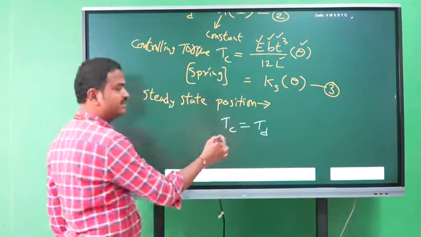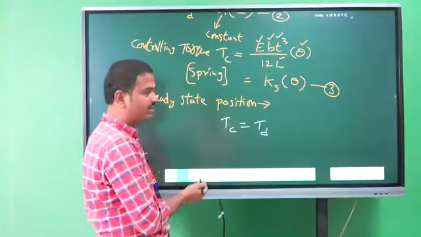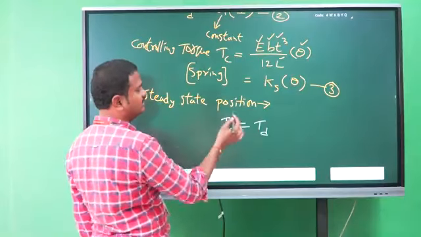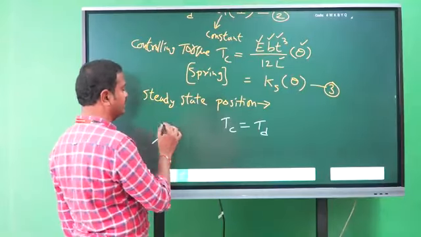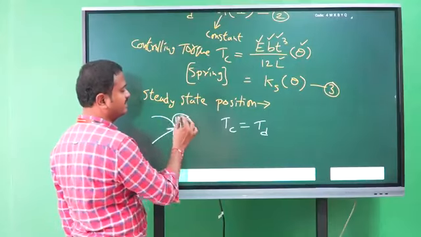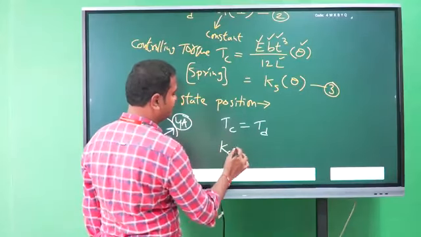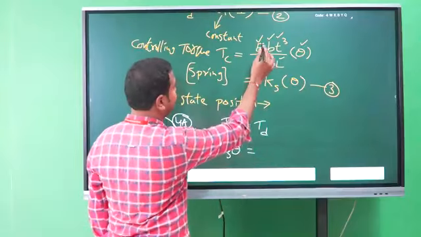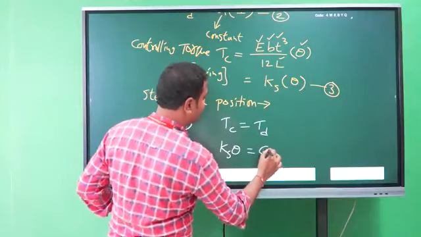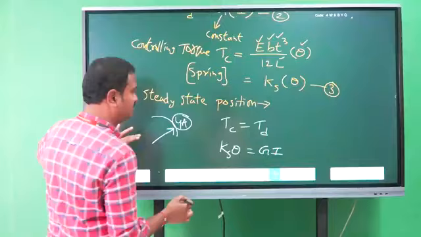Whenever the controlling torque is equal to the deflecting torque, only then will the steady state position occur and the pointer stop at the 4 amperes reading, right? So Tc means Ks into theta, that is equal to Td. Td means, from the second equation, G into I.